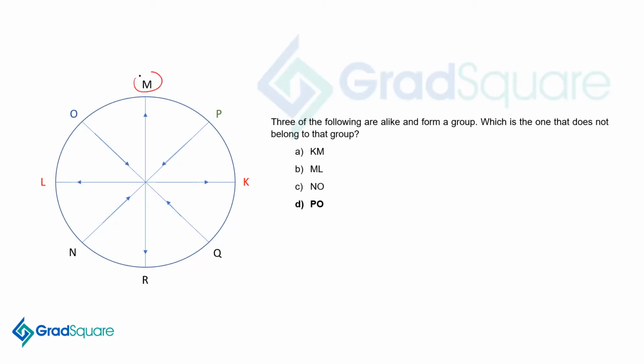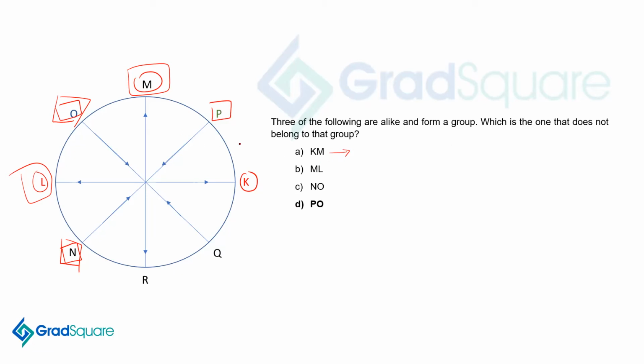So then let's look at some other thing that we can figure out. So K and M is here, P and O is here, N and O is here, right? And M and L is going to be here. So let's now look at the positions of each one of them. So we can look at this first.